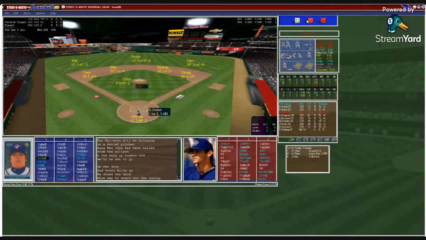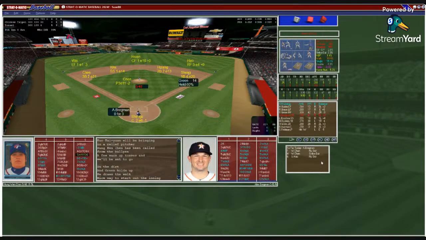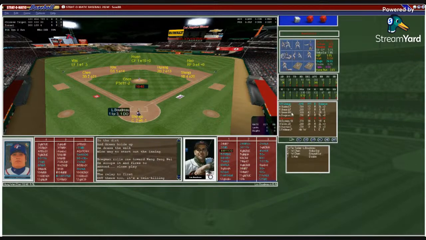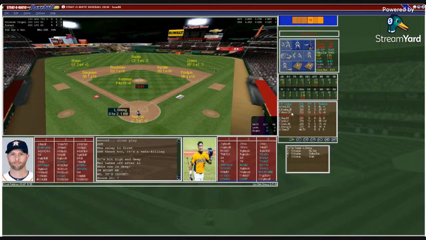5-0 Israel. And now here's a walk to Sean Green. Bregman, double play grounder. There's 2 outs. And now here's Boudreau, who's 1 for 3. And Boudreau, nope, that'll be caught. Weave comes back and makes a great catch at the track. Top of the 9th coming up. Chinese Taipei, no runs on 5 hits.